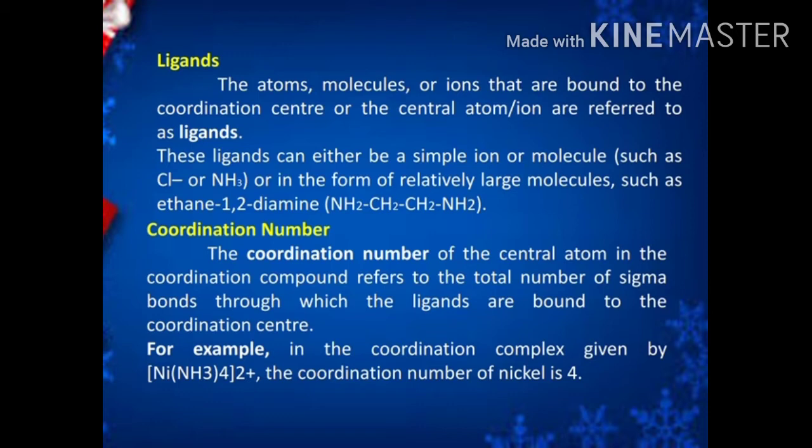That whole sphere, which consists of the central metal atom as well as the ligands, is called the coordination sphere. That coordination sphere carries a positive charge, so that is a cationic complex. Only one type of ligand is present, so it is a homoleptic complex.